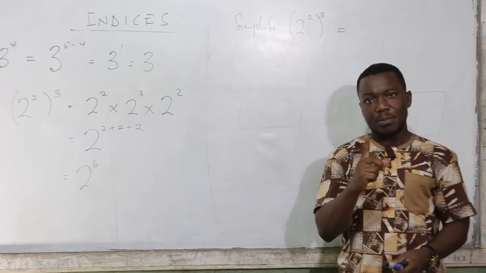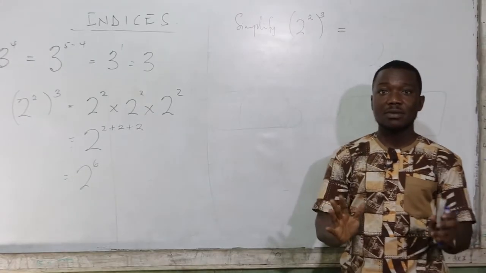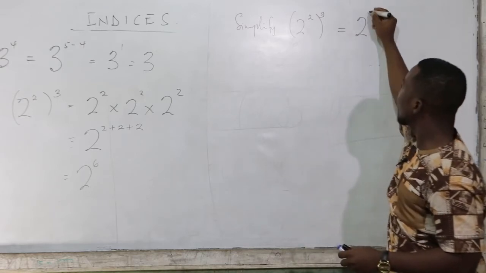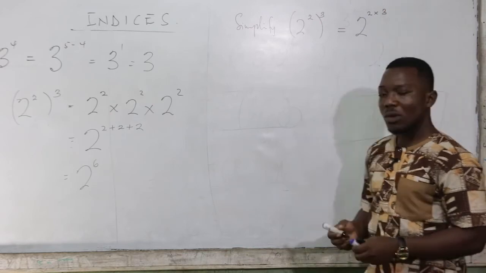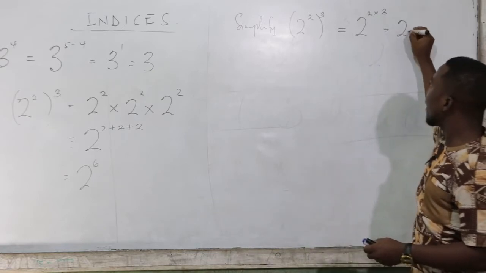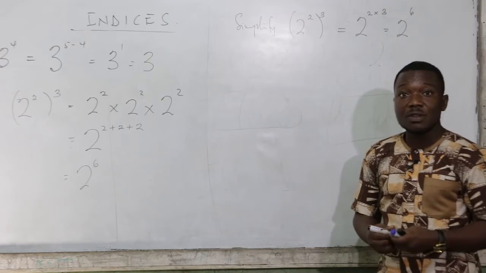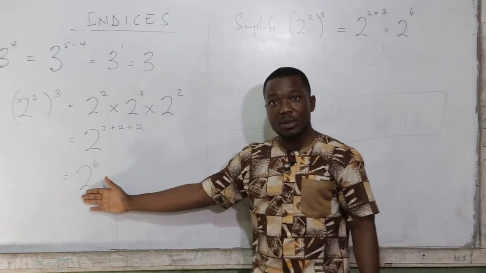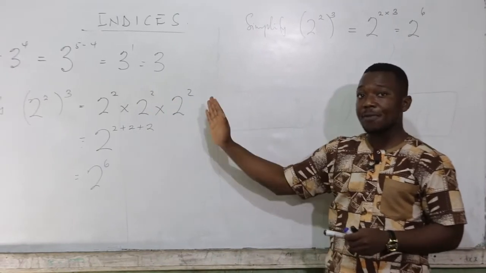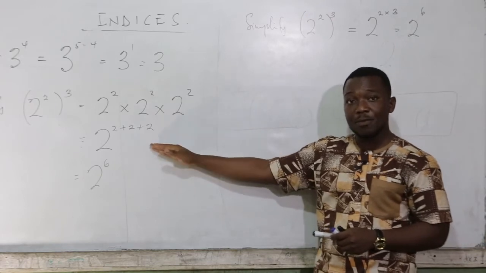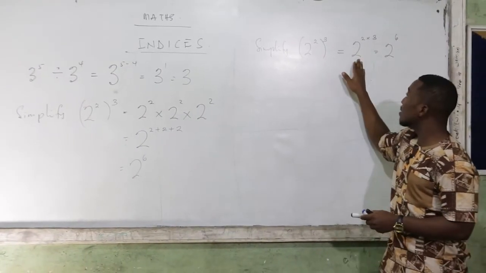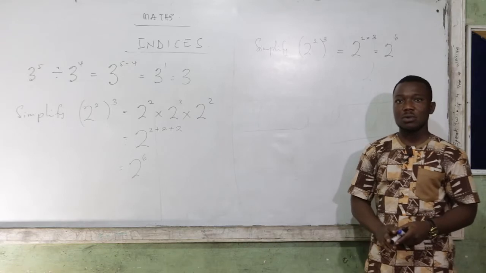Here we have only one of the base. So what we can do is we write that base and then look at what we are going to do to the powers. Let's see what happens when we multiply them. We've gotten 2 raised to the power 6, just as the work we did here. So what it means is that instead of going through this whole thing, changing from this to the first law, which is the product law, adding before you come back to the final answer, you can decide to apply this. You write the base, you multiply the powers, and you are good to go. So what is the concept?